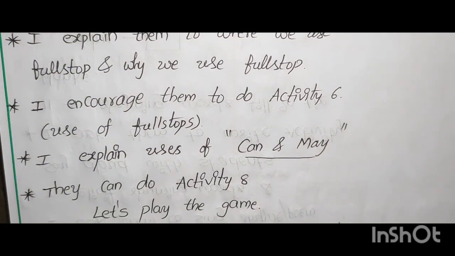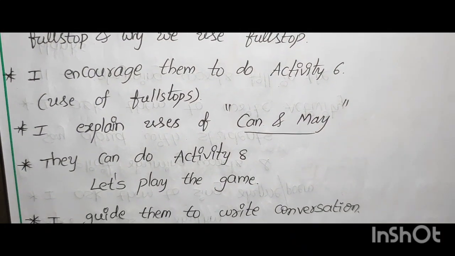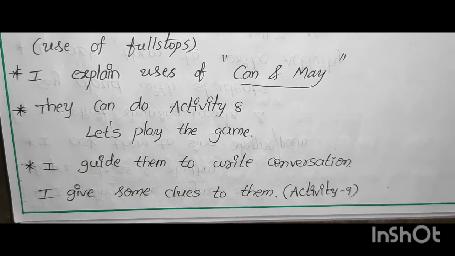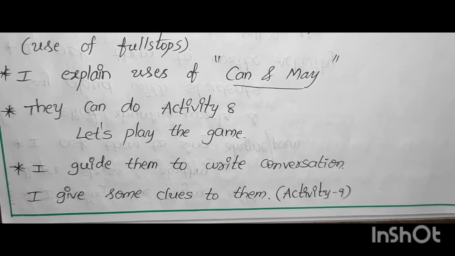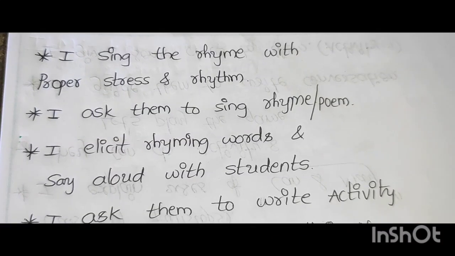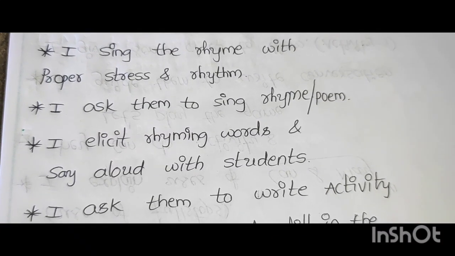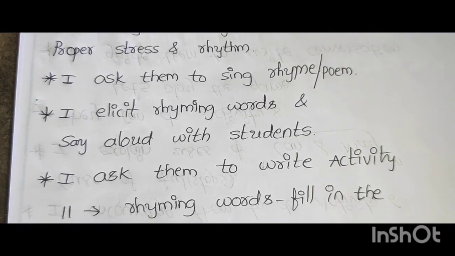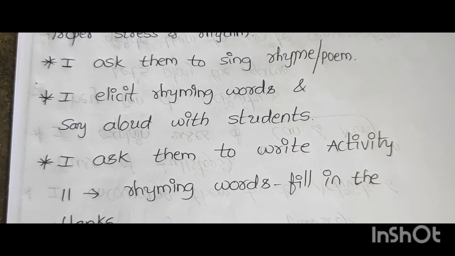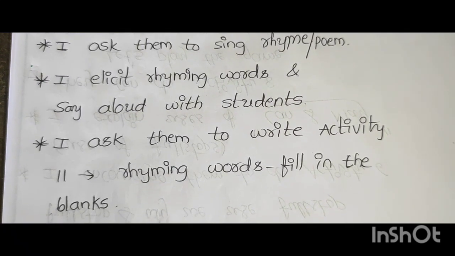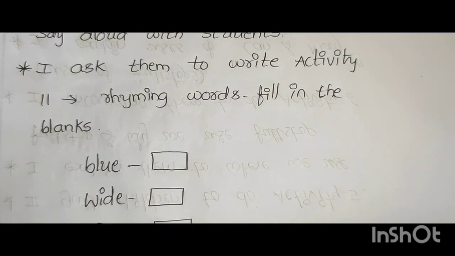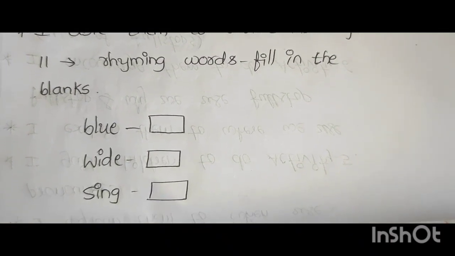I explain uses of can and may. They can do activity 8. Let us play the game. I guide them to write conversation. I give some clues to them. Activity 9. I sing the rhyme with proper stress and rhythm. I ask them to sing the rhyme or poem. I elicit rhyming words and say them aloud with students. I ask them to write activity 11 rhyming words, fill in the blanks: blue, do, wide, side, sing, ring, like.